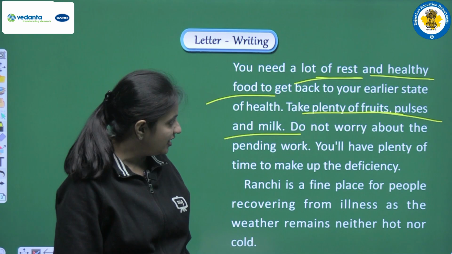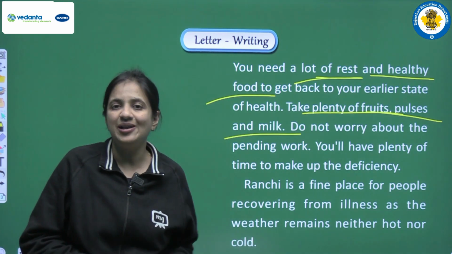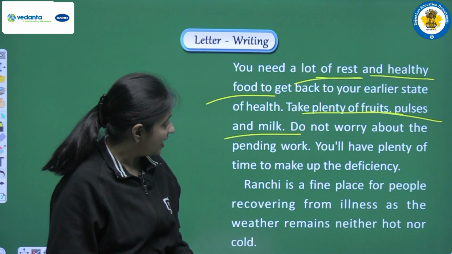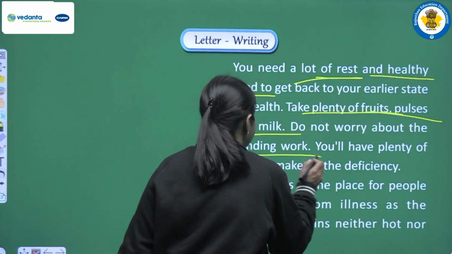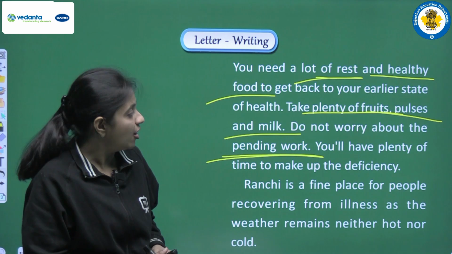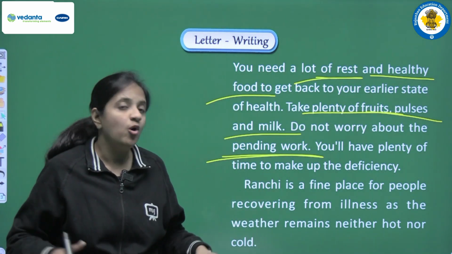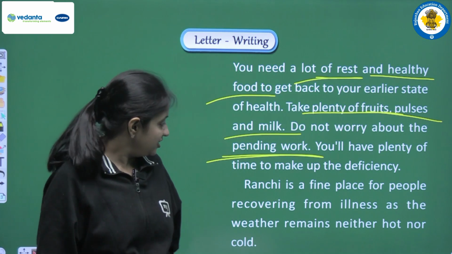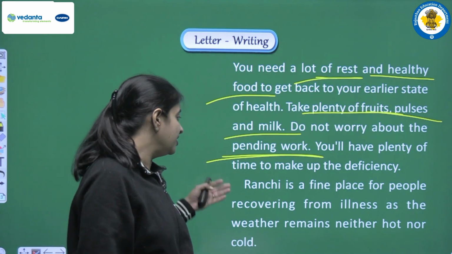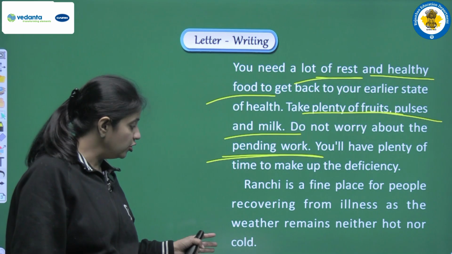Next we are writing that because he was suffering a long illness, obviously he was not able to attend school. So we are writing do not worry about your pending work, the work that you missed in school, because now you will have plenty of time to make up all that deficiency.